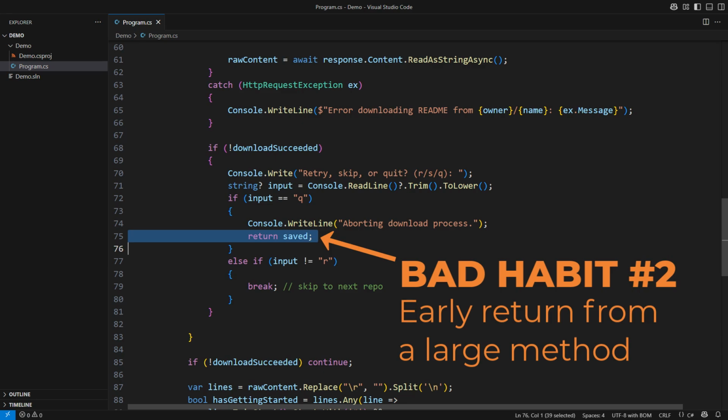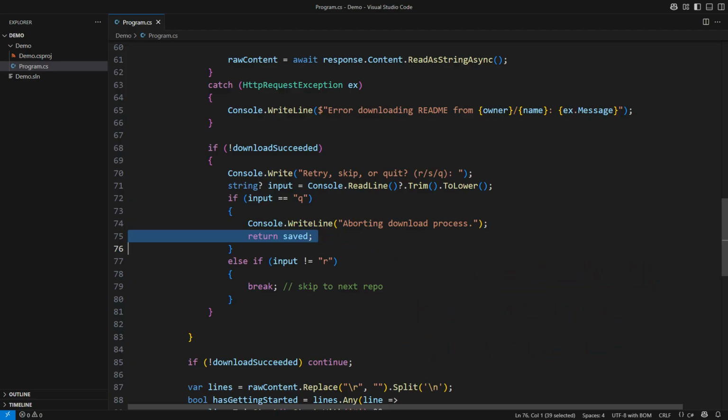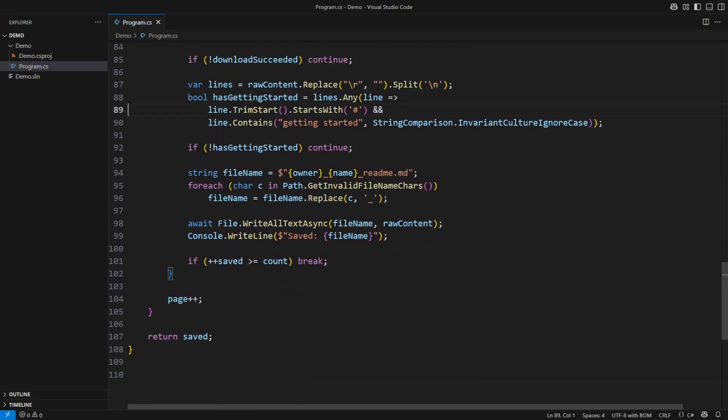I have nothing against returning from the middle of a small method, but the situation is different with the large methods. I don't see the end of the method, and so I cannot tell if there is any cleanup work at the end, which I skip now. Conversely, if I went to the bottom to add something there, then that early return wouldn't be visible on the screen. I might easily forget to account for it.